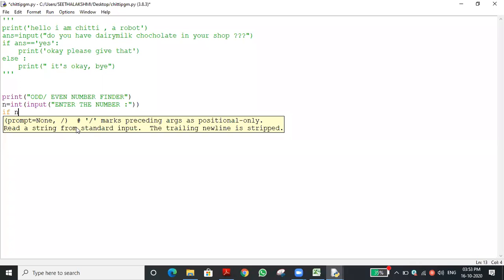Normal division, for example, any number I am dividing, okay, 10 divided by 2, what is the answer I will get, Rajesh? 5 only I got, no? Am I right? So from that, how will you justify whether it is an even number or not? If any number is divided by 2 and we get the answer 5, shall we say it's an even number or odd number? Is it possible?